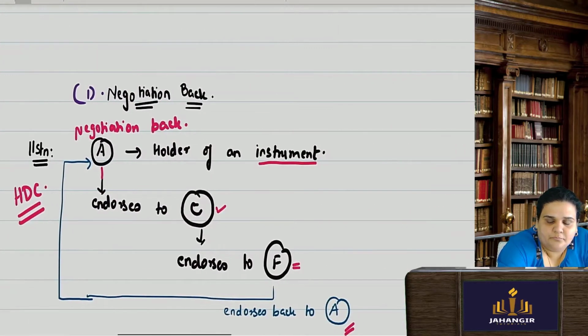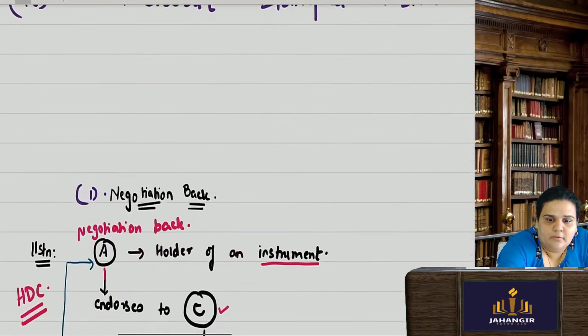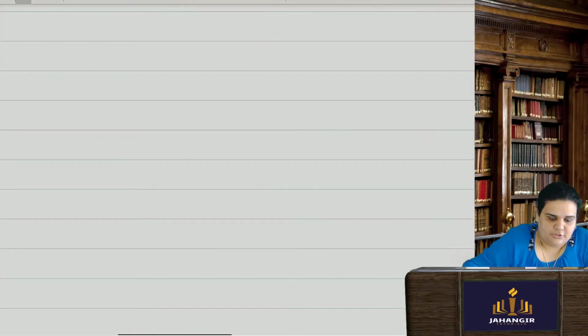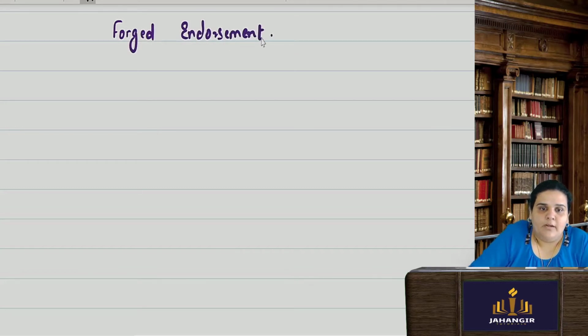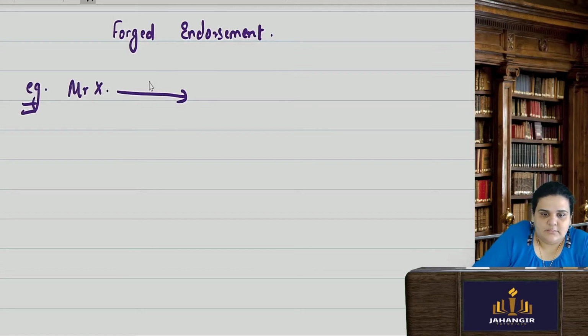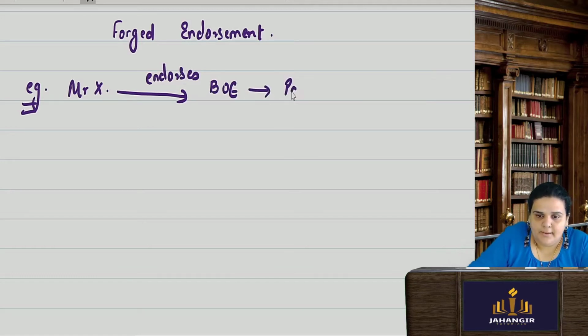Say, suppose, forged endorsement. You will understand the concept of unlawful means also. Forged means unlawful, right? Now what happens in a forged endorsement? Say for example, Mr. X endorses a bill of exchange and writes pay A or order.